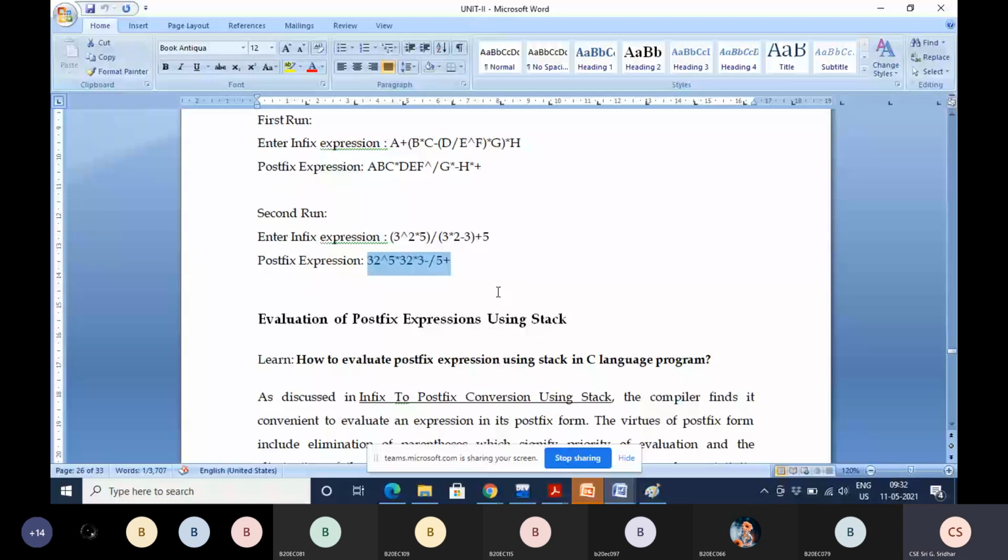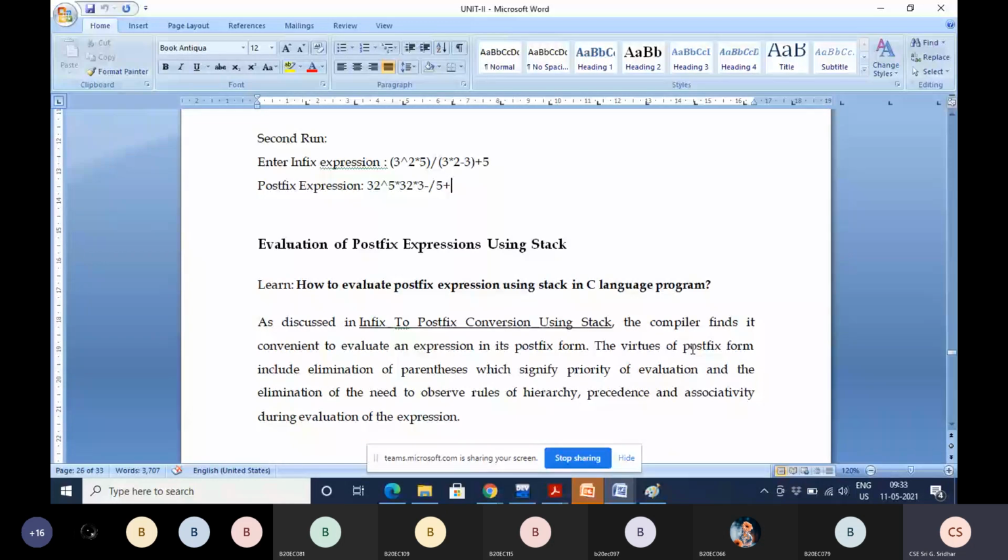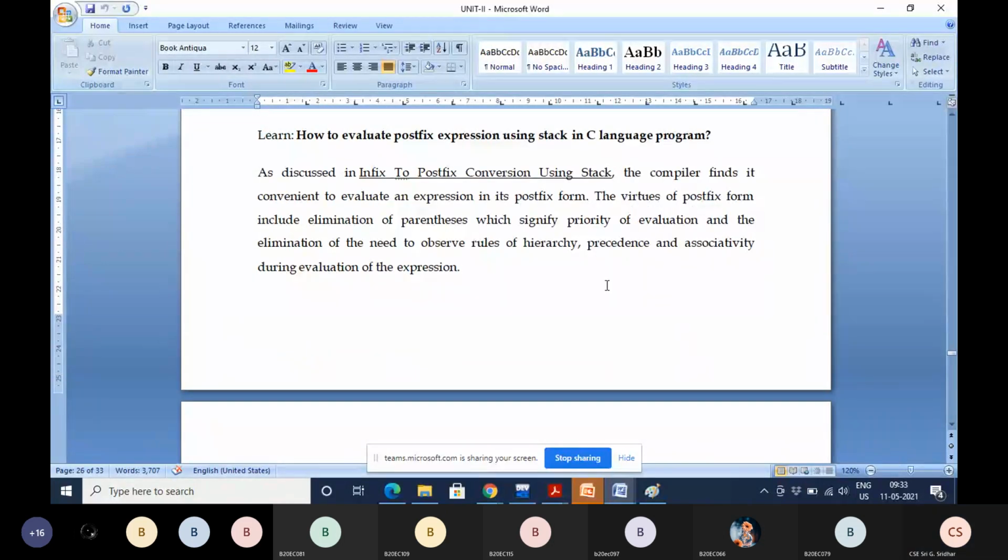That is what we are going to discuss now in evaluation of postfix expressions. This is also one of the applications of the stack. Here you learn how to evaluate postfix expression using the stack in C language. We have already discussed how to convert infix expression to the postfix expression using stack.